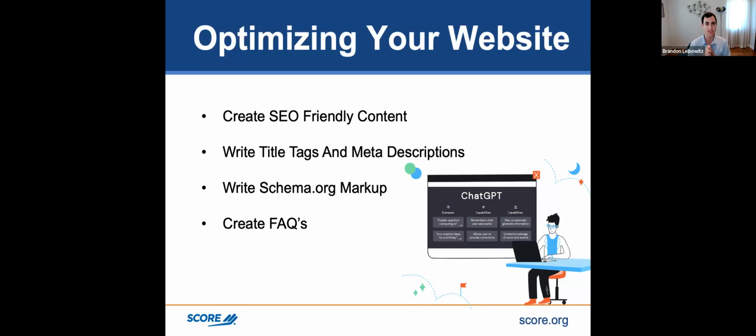You can use ChatGPT, GPT, and AI and Google Bard as like a starting point, but I would not just copy verbatim, especially when you're putting on your own website. You want to make sure that you're putting out accurate information that's in your own tone and voice and speaks to your audience in a way that resonates with them. But a couple of things that it can do are like writing title tags and meta descriptions, which I'll show you how it can do that.